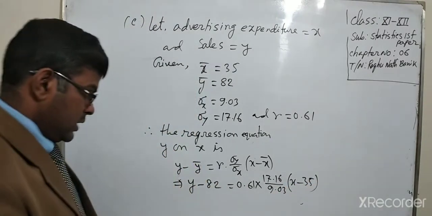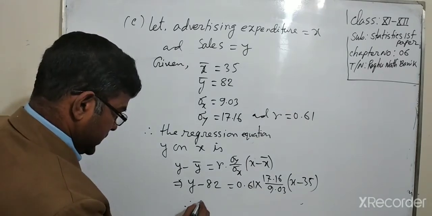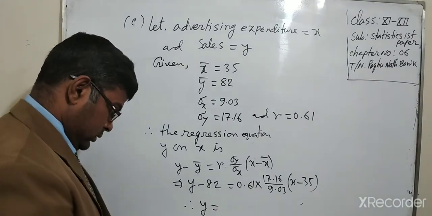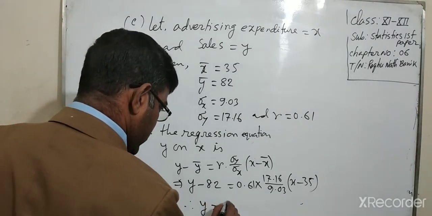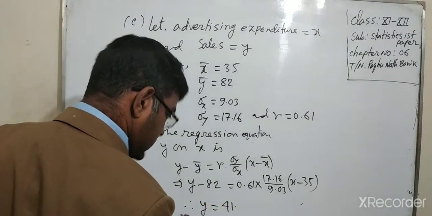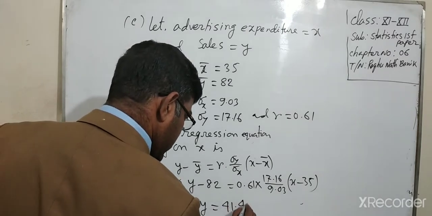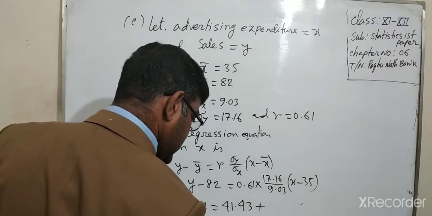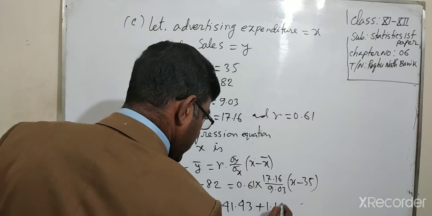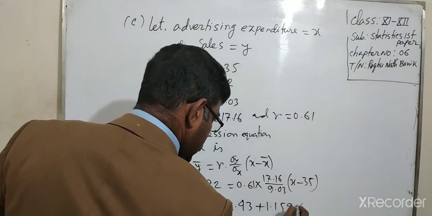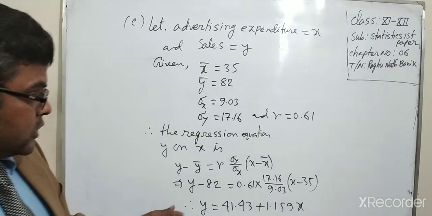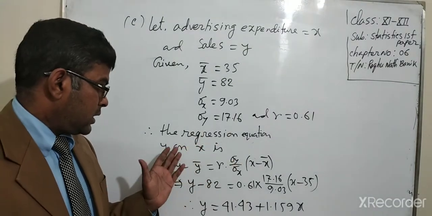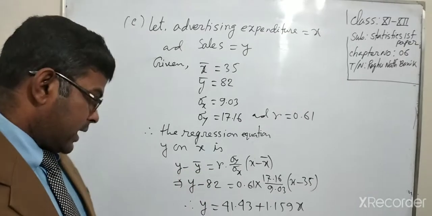Now we can write y equal to 41.43 plus 1.159 x. This is the regression equation of y on x.